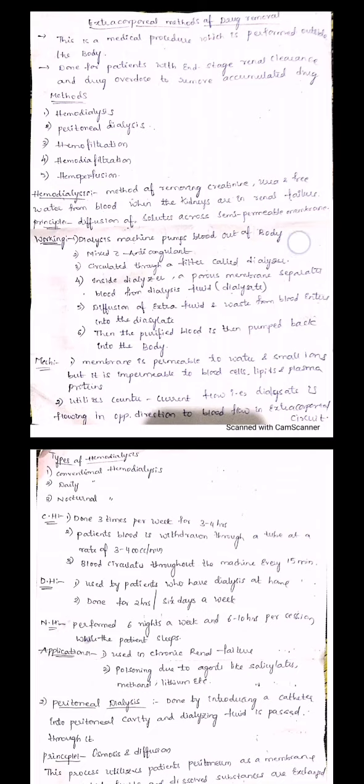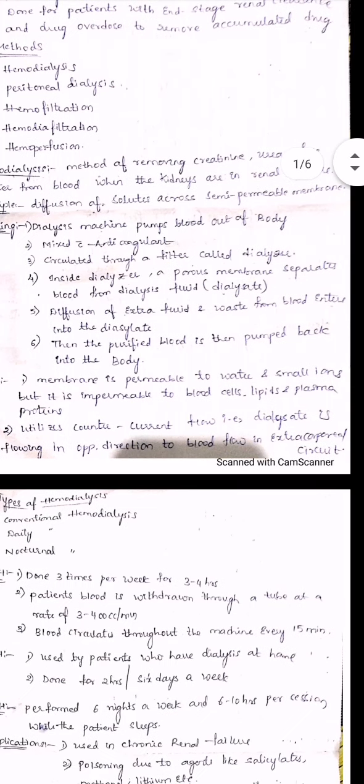How it works: there is a machine called the dialysis machine. It pumps out blood from your body, the blood is mixed with an anticoagulant and it is circulated through a filter outside your body, called the dialyzer. The blood which is pumped out from your body is circulated through this dialyzer. Inside the dialyzer you have a porous membrane, with the dialysate on the other side. The blood that you want to purify passes through the porous membrane.